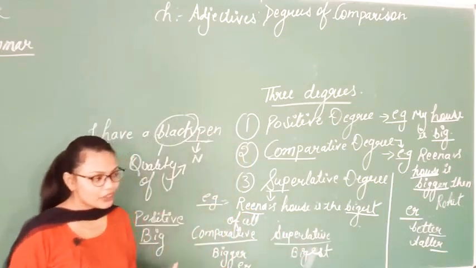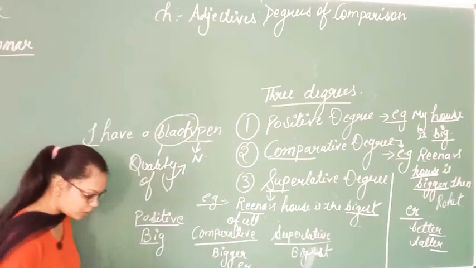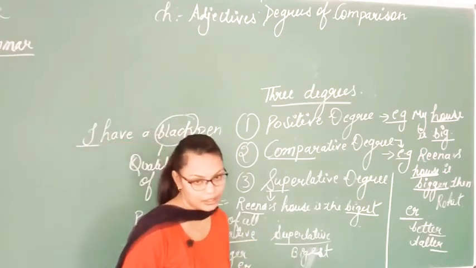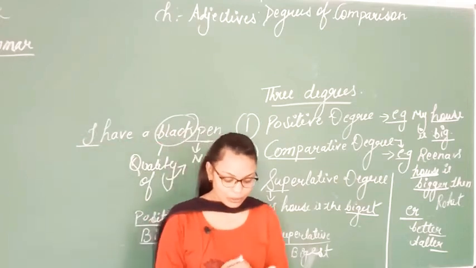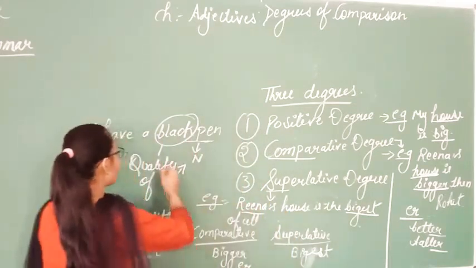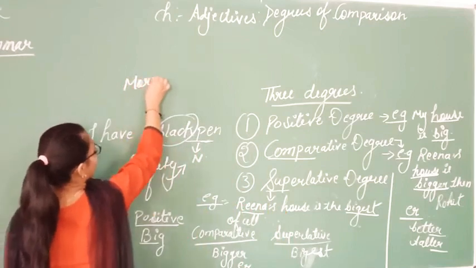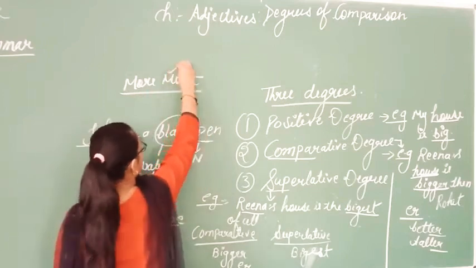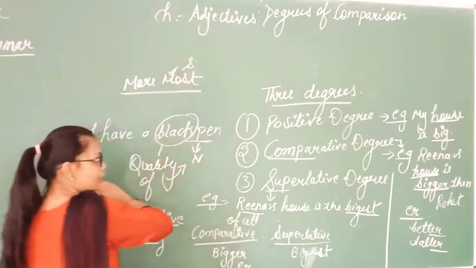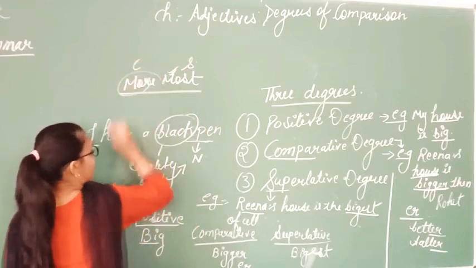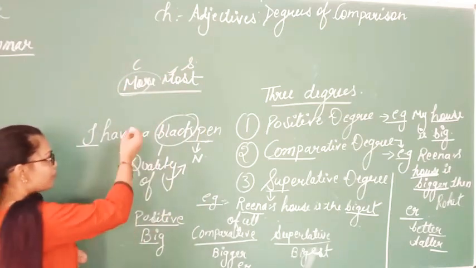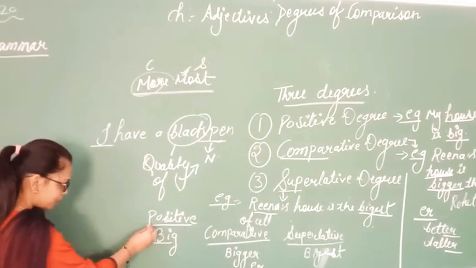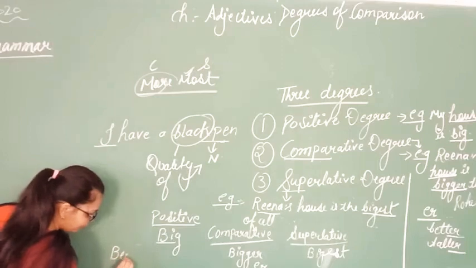But there are some other adjectives as well, those which are not followed by er and est at the end. We do not add those. Simply, with those adjectives we use the words more and most. Most comes under superlative degree and more will come under comparative degree. An example of this: positive degree will be beautiful.